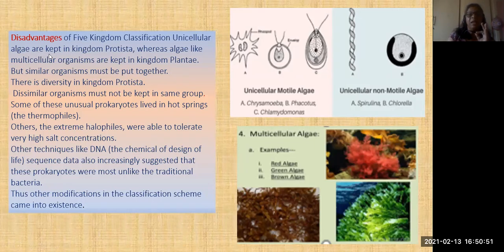Unicellular algae are kept in the Monera, isn't it? So these algae are kept in kingdom Protista, whereas multicellular algae are kept in kingdom Plantae. That means, what is the algae's characteristic feature? Preparing food materials by their own. So small algae are kept in the Protista, but the algae like plants are kept in kingdom Plantae. Here size is different, but the character is the same.